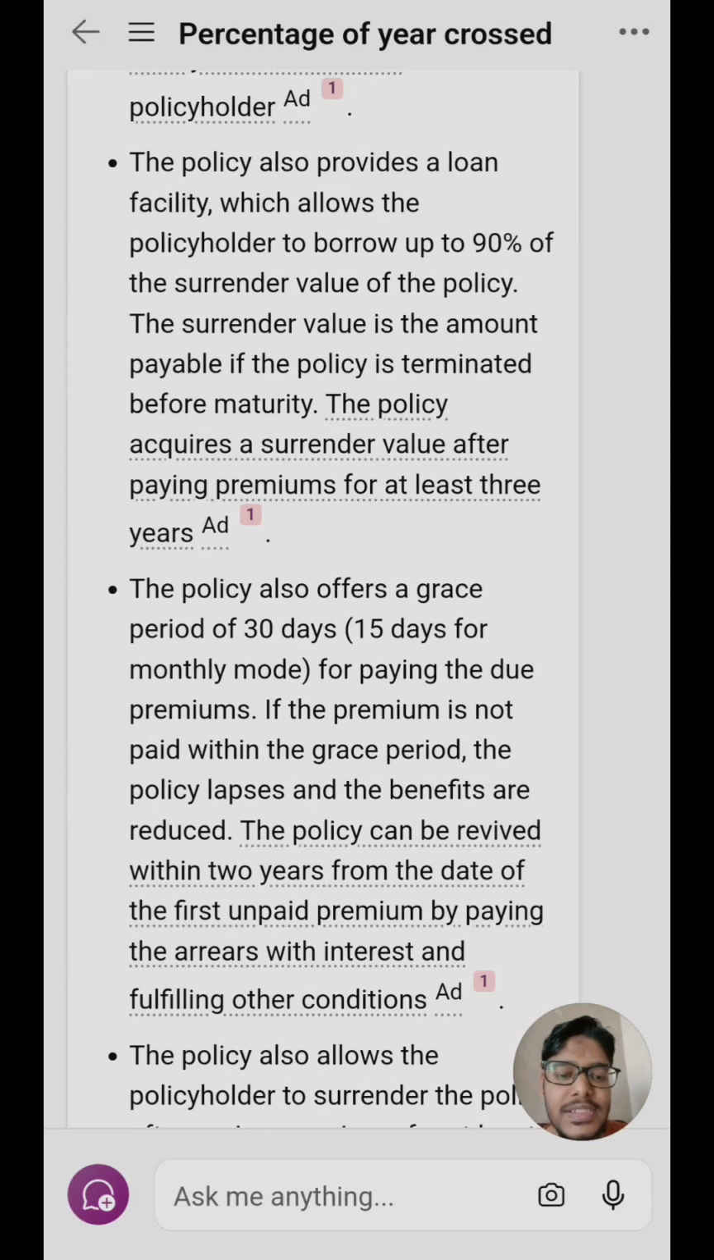The policy also offers a grace period of 30 days. That is, if you forget to pay the premium, then there's a grace period of 30 days in which you can pay the premium.